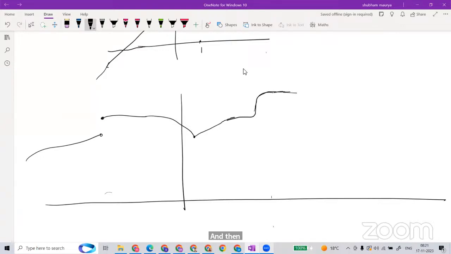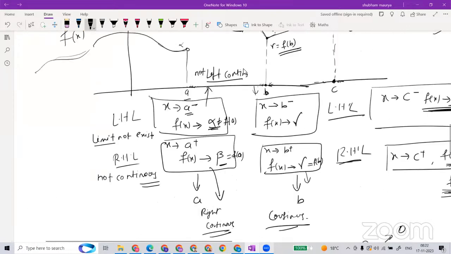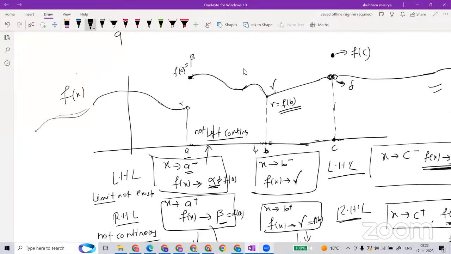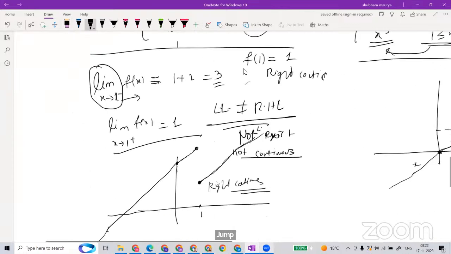And then these two are that there is a break, there is a sharp corner, and there is a jump. Jump, sharp corner, or again that part is coming. If the continuity part is there, jump, sharp corner, and this part I can include.